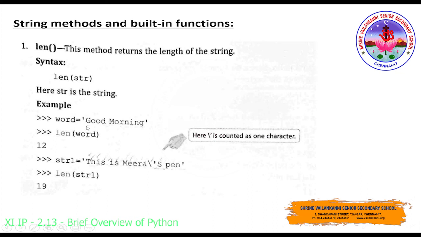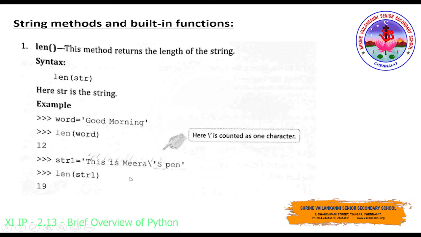And look at this example, word equal to "good morning". So word equal to "good morning" they have given. How will you calculate the length of the string "good morning"? To count this, you have to start from the index position 0, 1, 2, 3, 4. The space will also be counted. 5, 6, 7, 8, 9, 10, 11. So totally you have 12 characters over here in the string "good morning". So if you give the syntax as per the syntax which we have seen here, len(word), what will happen?